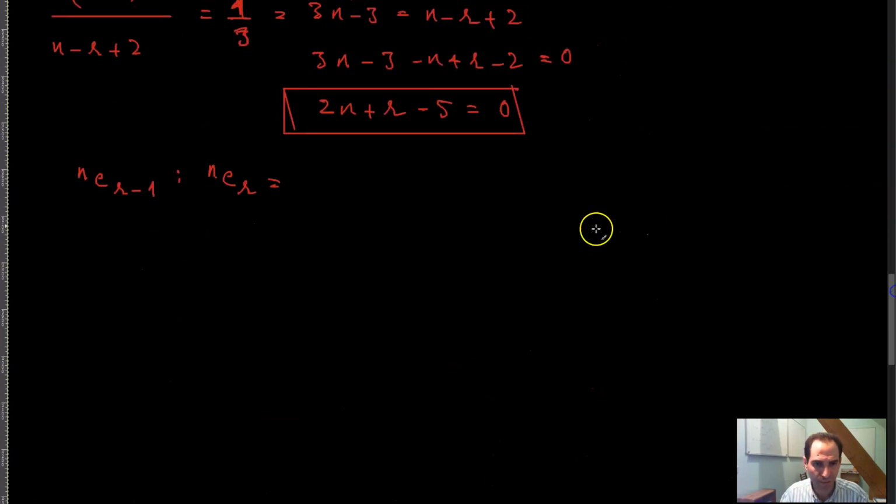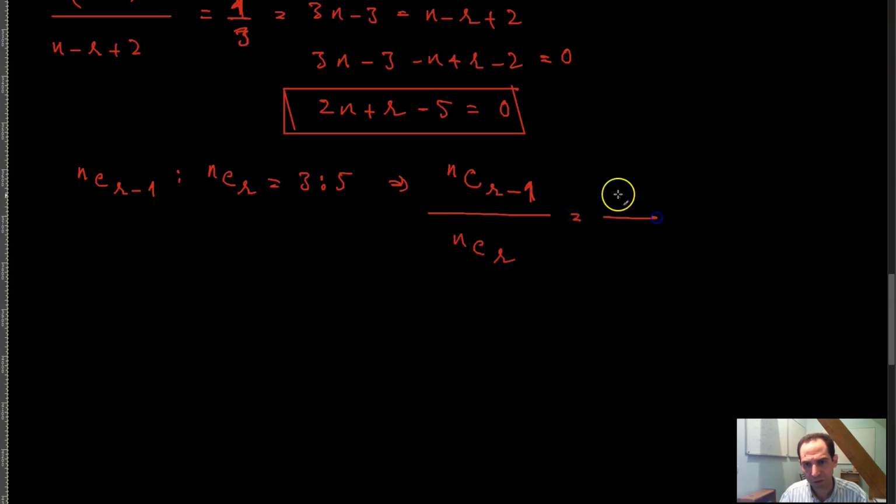In other words, you can say n combination r minus 1, divided by n combination r, is equal to 3 to 5. And now you can solve this one as well.